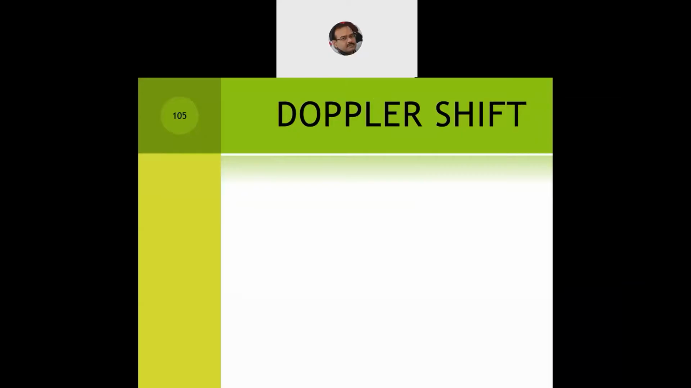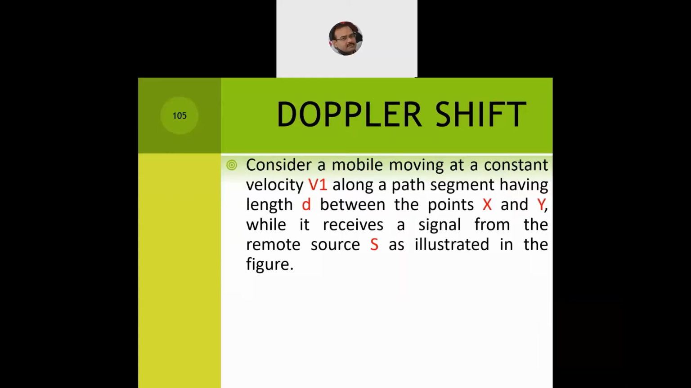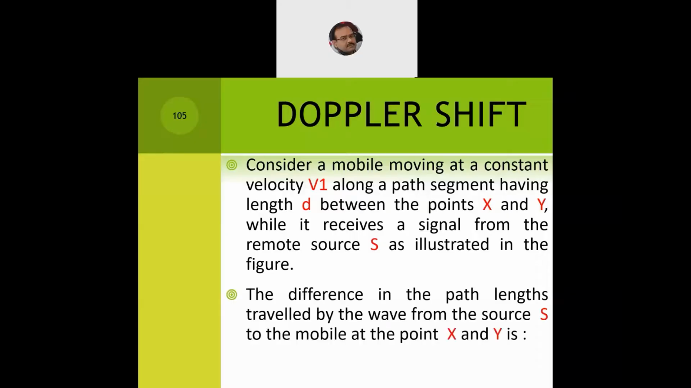Now let's see the Doppler shift which we have just discussed. What is Doppler shift and how do we compute it? Consider a mobile moving at a constant velocity v. So the velocity of the mobile is constant and it is moving along a path segment having a length d between the 2 points X and Y, while it receives a signal from the remote source S. Now the difference in the path length traveled by the wave from the source S to the mobile at the points X and Y is, and now we need to compute it.